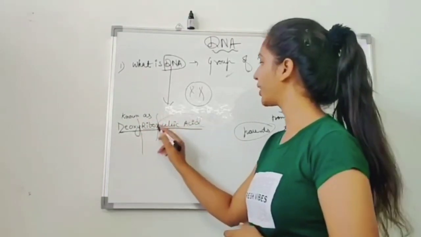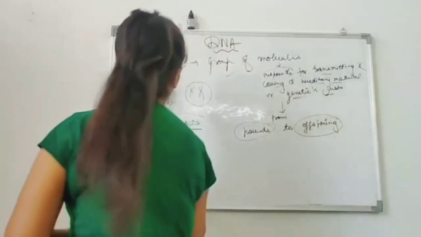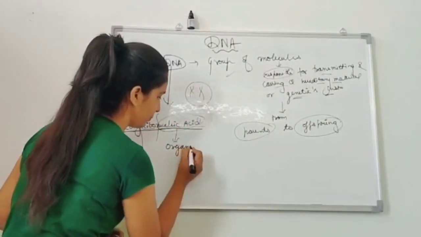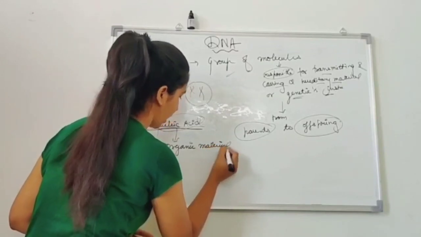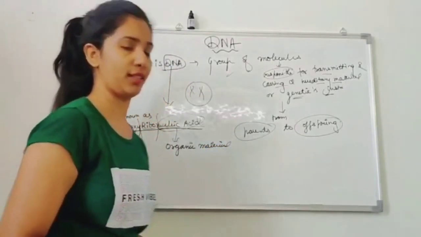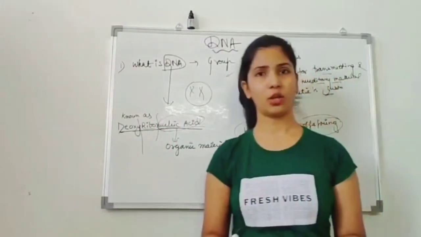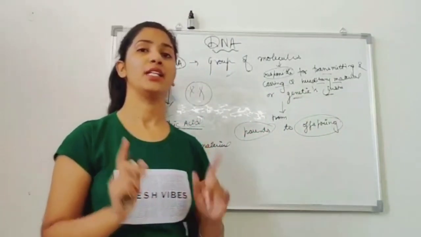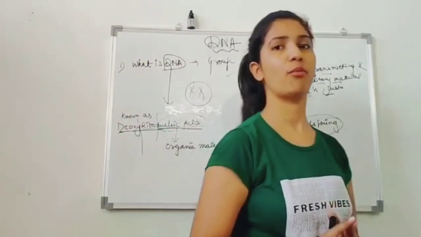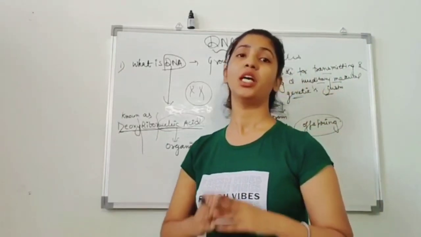What is a nucleic acid? Why is it called a nucleic acid? Nucleic acid is an organic material which is present in all living organisms. Nucleic acids are organic materials present in all organisms, including prokaryotes and eukaryotes, in the form of DNA or in the form of RNA. DNA and RNA are the most major forms of the nucleic acids.